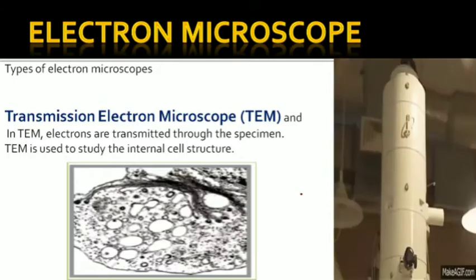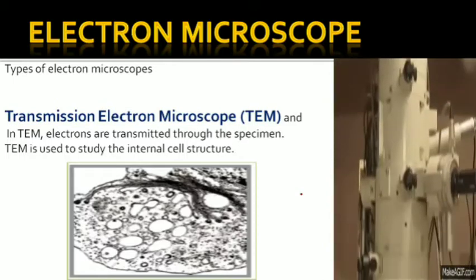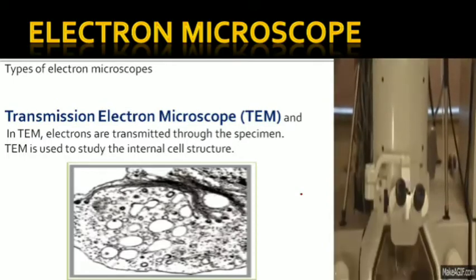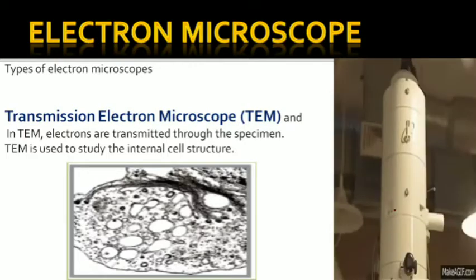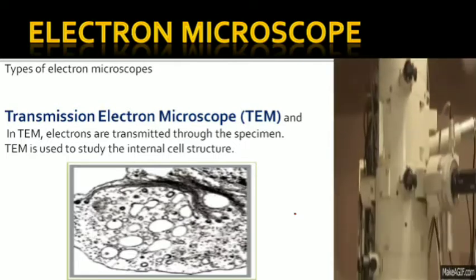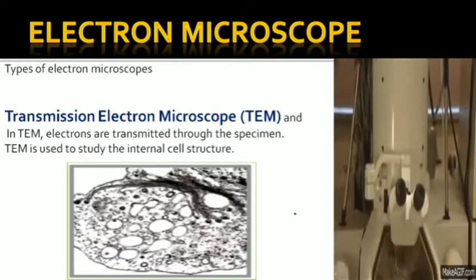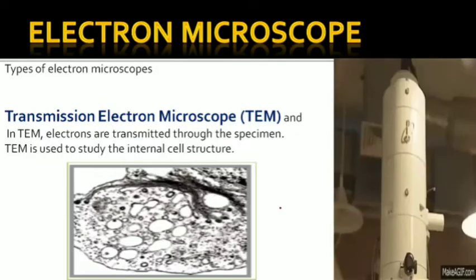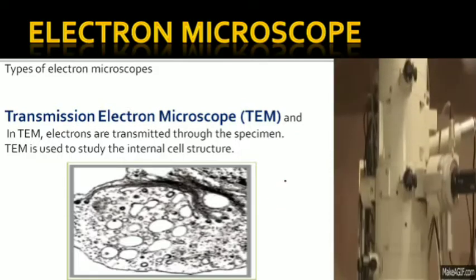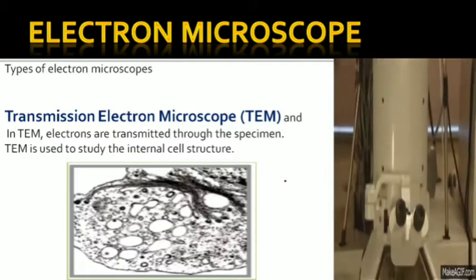not observe live processes, because live processes have to be done in the air. Here there is no air, there is a vacuum chamber, so live processes are impossible. For example, movement of any type of microorganisms, especially bacteria and other organisms also. So for that we must go to the compound microscope.